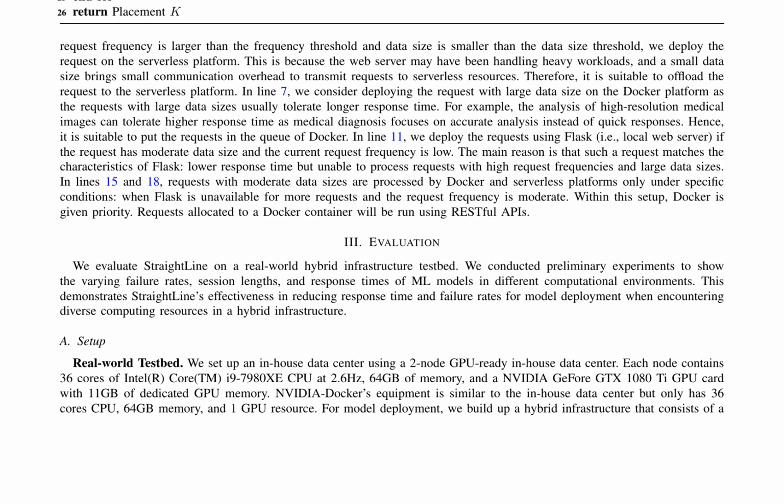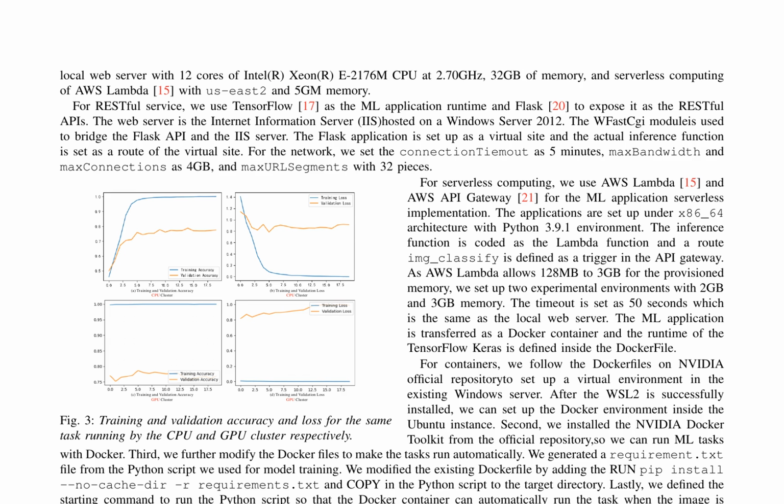hybrid infrastructure. The experimental setup for this research paper consists of a local web server with 12 cores of Intel Xeon E2176M CPU, 32 GB of memory, and serverless computing on AWS Lambda with 5 GB memory. TensorFlow is used as the ML application runtime, and Flask exposes it as a RESTful API.